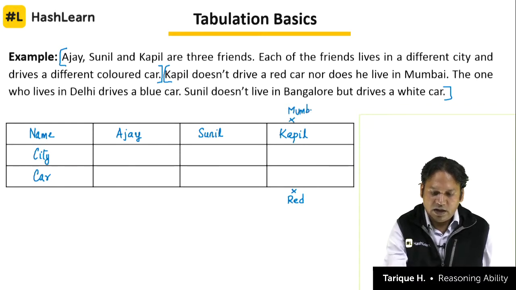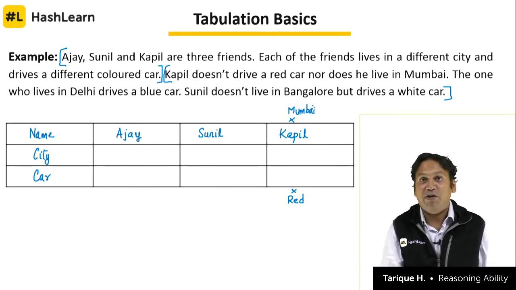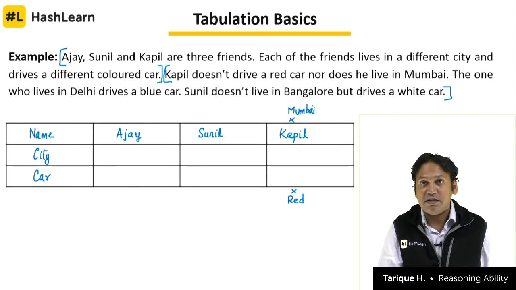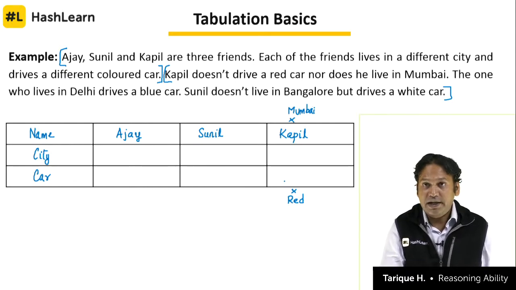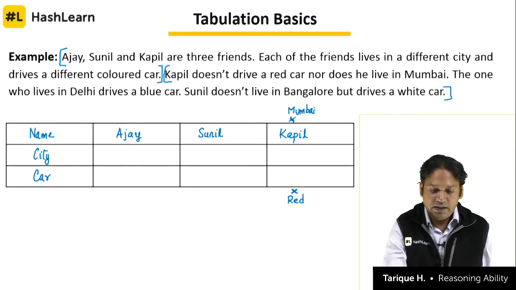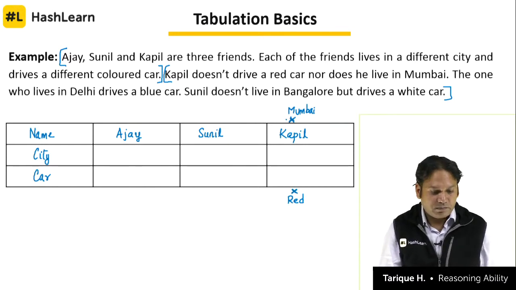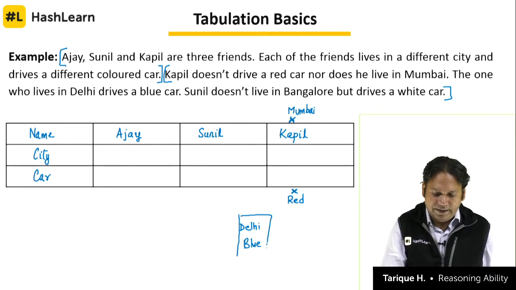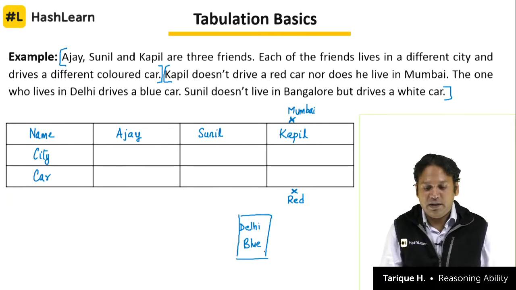So what is the color of the car that he is having? It's not red. We don't know the color of the car. We know that the color of the car that Kapil has is not red. It's an indirect clue. That's why I am working it out below here. It's not red, and he does not live in Mumbai. The one who lives in Delhi drives a blue car. So Delhi and blue car become a mandatory pair. They will go together in a particular box.